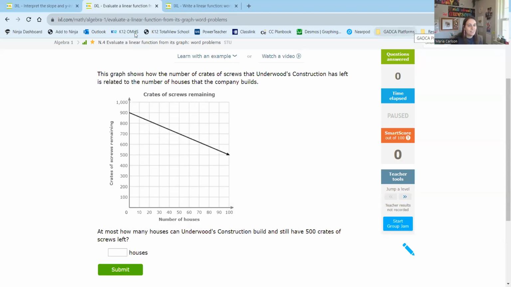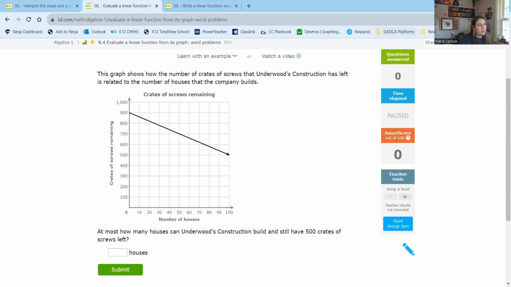Hello. In this video, we are going to talk about evaluating a linear function from its graph, involving two word problems. So this graph shows how the number of crates of screws that Underwood's Construction has left is related to the number of houses that the company builds.